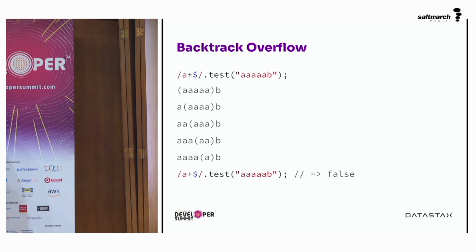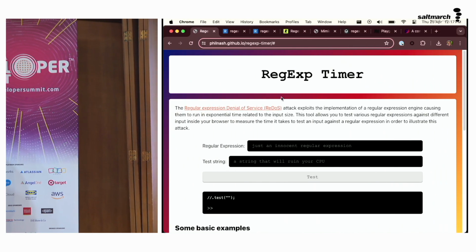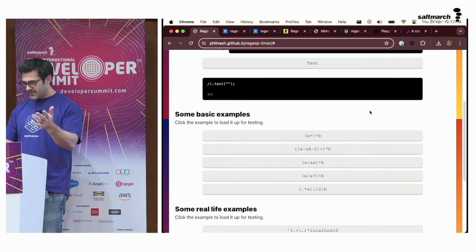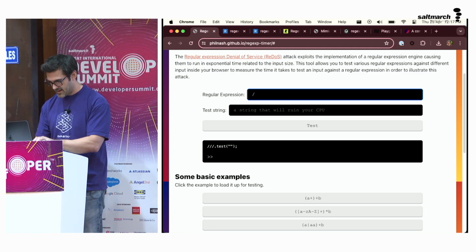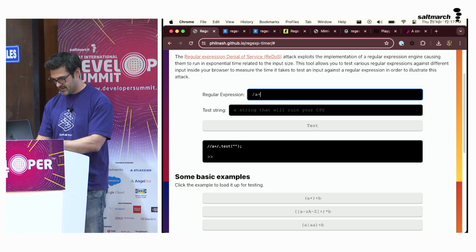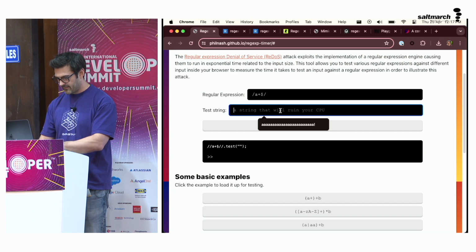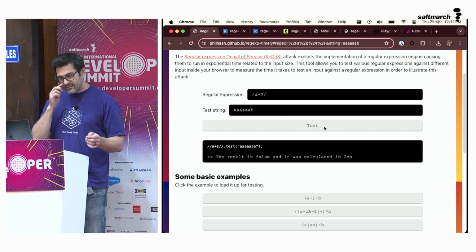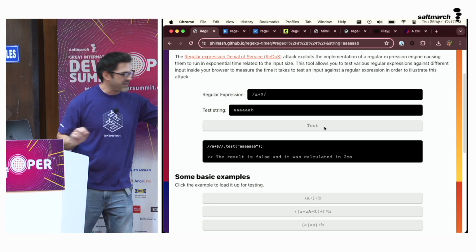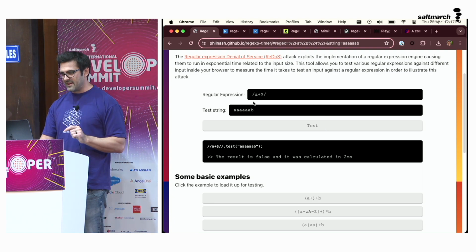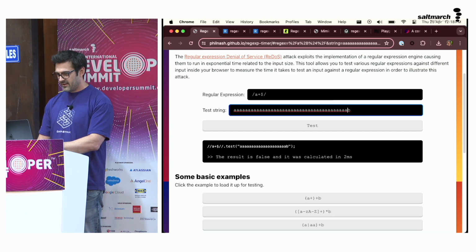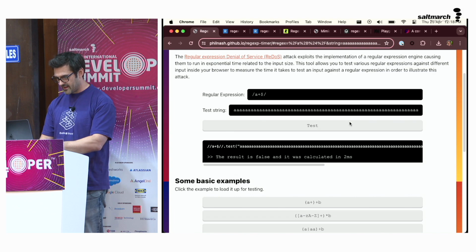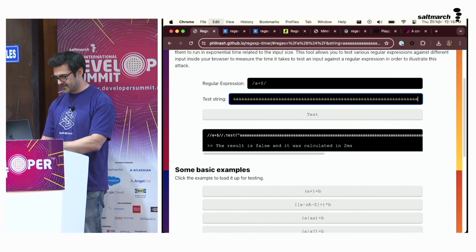In fact, I built a little tool which we can test this kind of thing with. Let's get my regular expression there. It was an A, and then a plus, and then the dollar, and then the end. Cool. And if we test A, B, it fails in 2 milliseconds. I don't know if you can see that. Yes, that looks better on there than it looks on my screen. Fails in 2 milliseconds. But if we put a bunch of A's in there, it eventually starts to take more and more time, except this browser sometimes caches things like that.